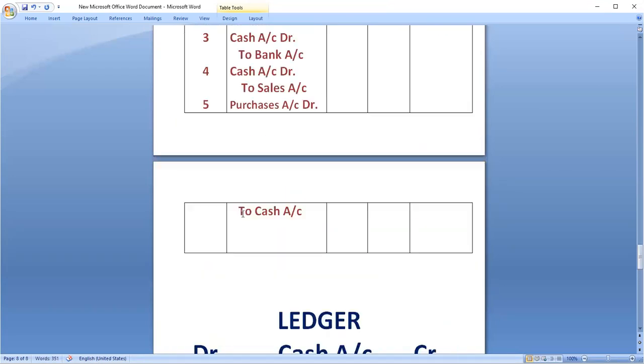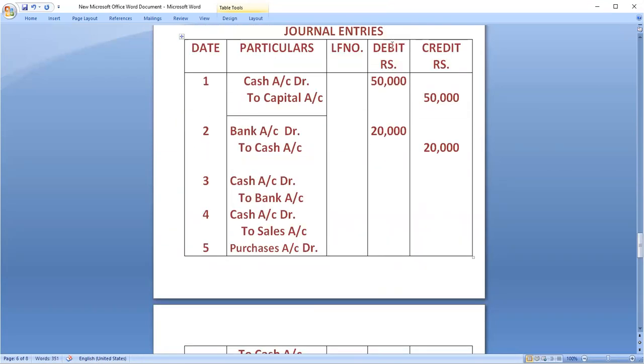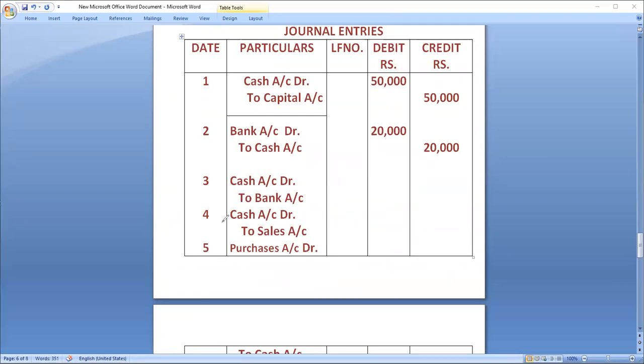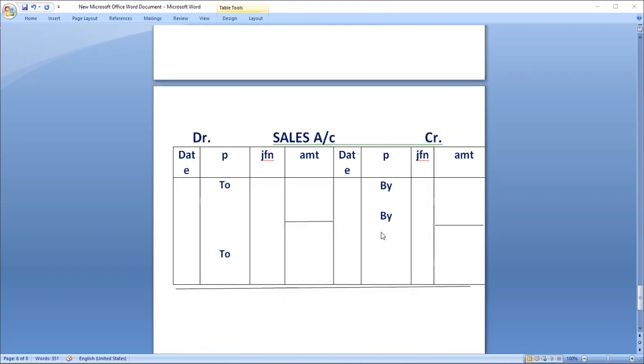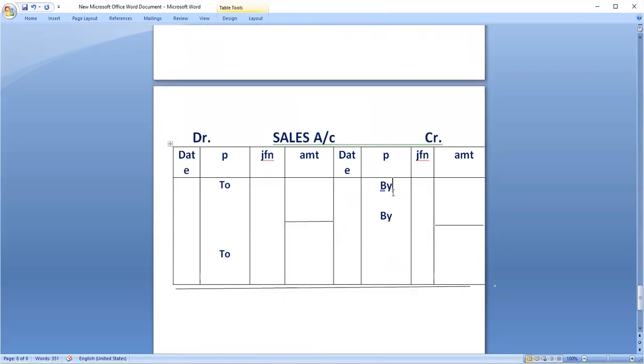So now you see first, see sales. For us, first time sales appeared on the 4th date. Yes, sir. Cash account data to sales account. So sales account is credited by what account? Cash account. So what you have to mention? By cash account. On the credit side, you have to mention. So by cash account. See, this is 4th date.